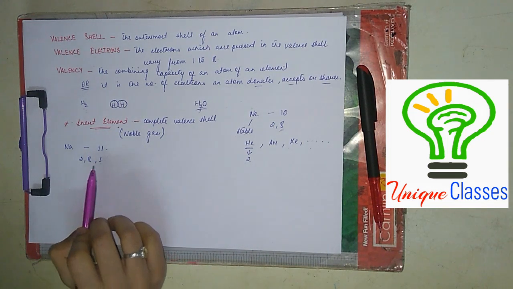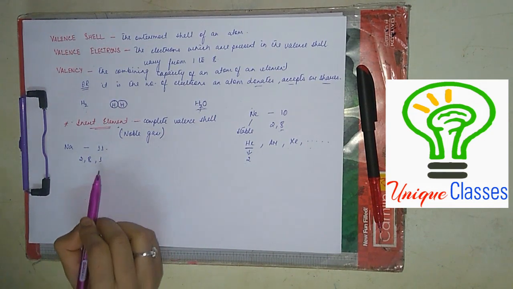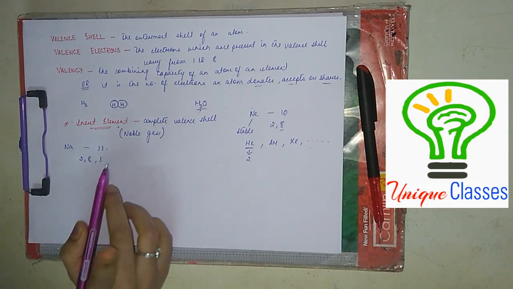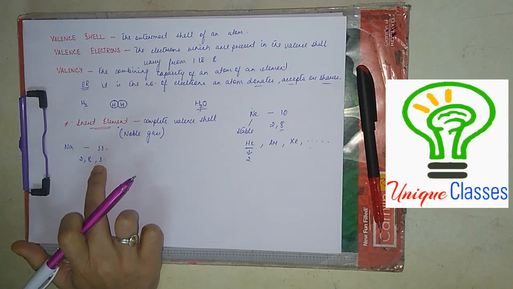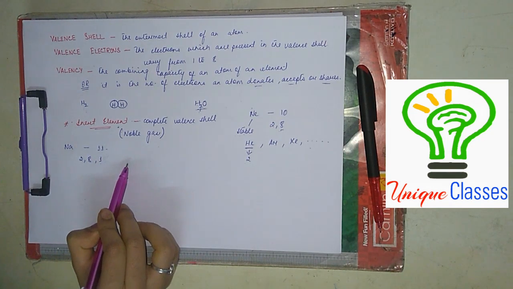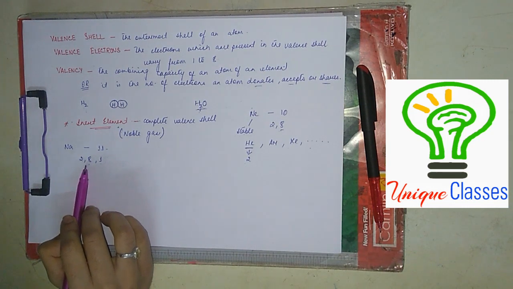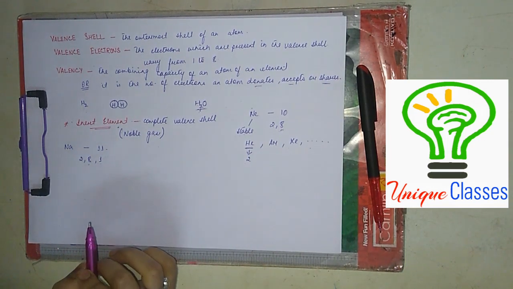Sodium wants to become stable. How can it become stable? It can become stable if it has 8 electrons here. Or it has one more option: if sodium can donate this 1 electron to someone, then the previous shell will become the outermost shell of sodium, and the outermost shell of sodium will then have 8 electrons. Clear? And it will become stable. Right? I hope you are understanding what I am saying.